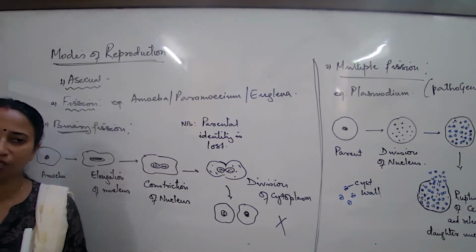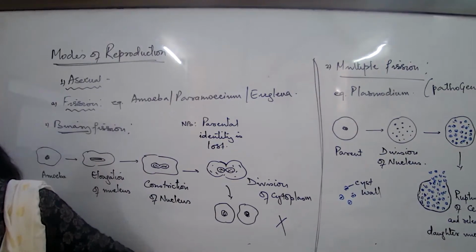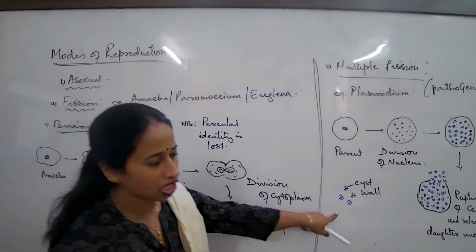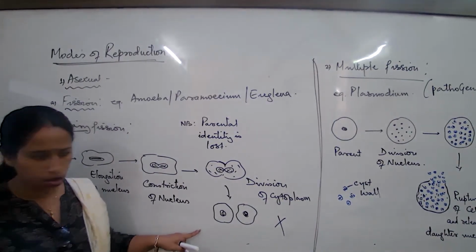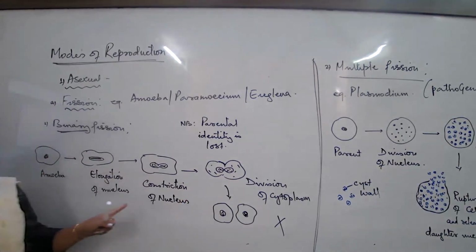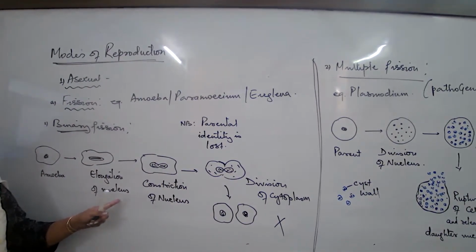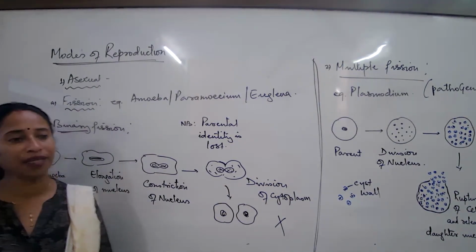And when the conditions are favorable again, they will again grow, flourish and become the mature cell. So chances of survival is here more, chances of survival here is less. Number of daughter cells here 2, number of daughter cells many. How many times the nucleus is dividing? Only once. The nucleus divides into 2 fragments, and what about the other side? The nucleus divides into many fragments.